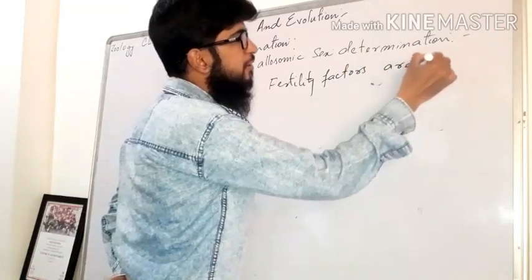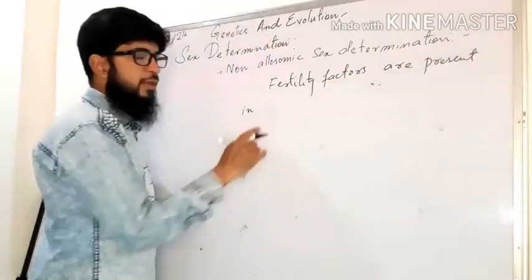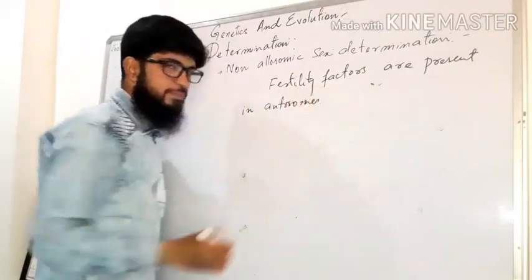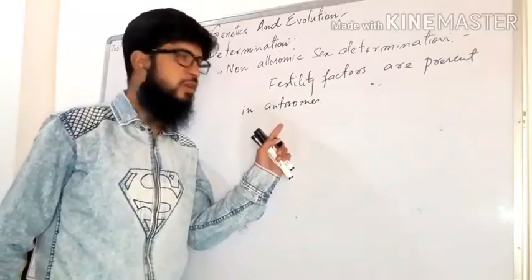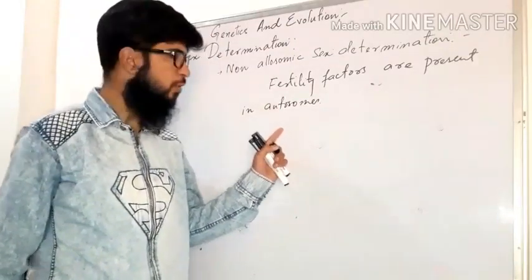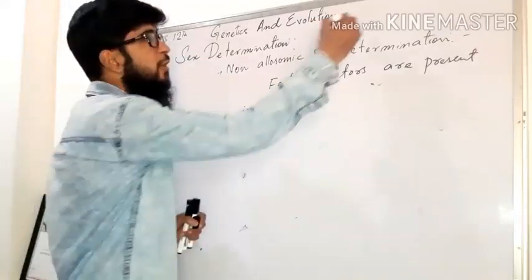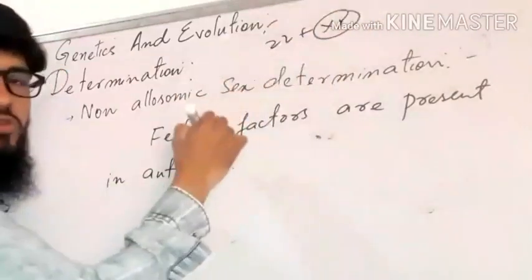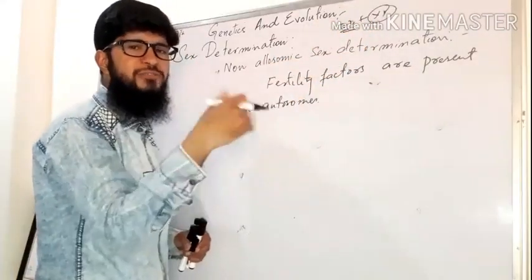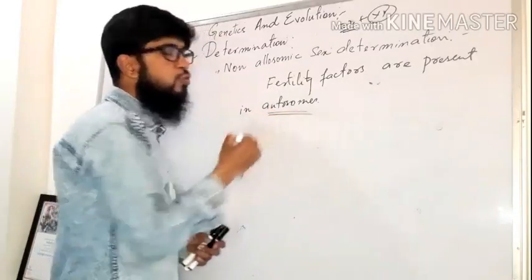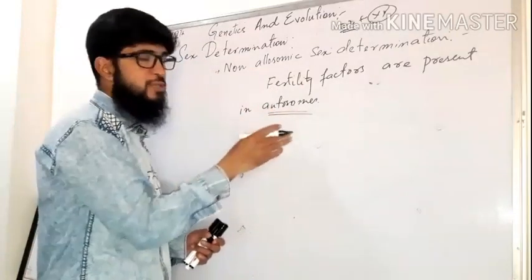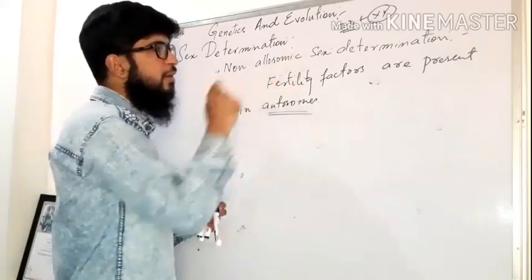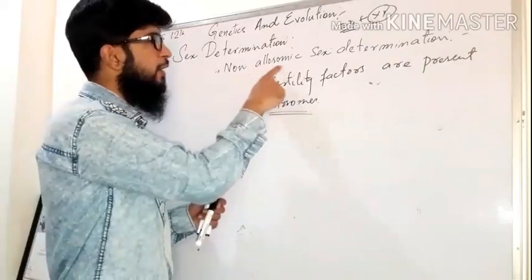are present in autosomes. Autosomes are the normal chromosomes which are not designated sex chromosomes. These are normal chromosomes, as we have 22 pairs of the autosomes plus the last pair, the 23rd pair, of sex chromosomes. So 22 pairs are autosomes, they have general functions. So if these autosomes possess the genes which represent the maleness or femaleness, such a sex determination is called the non-allosomic sex determination.